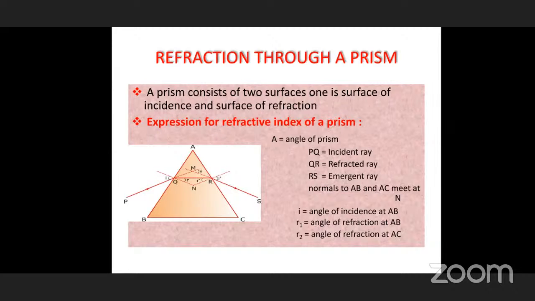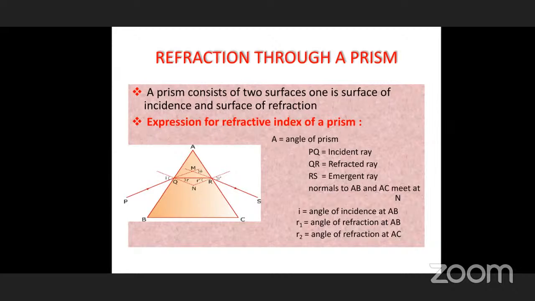Among all these five, two surfaces we have to consider. Those are most important here as we consider refraction. One surface is called the incident surface and the second surface is called the refracted surface. So AB is the incident surface, on which the light ray has to fall.